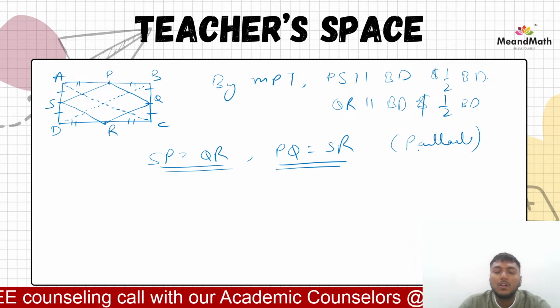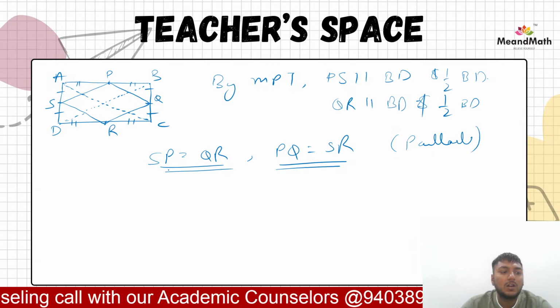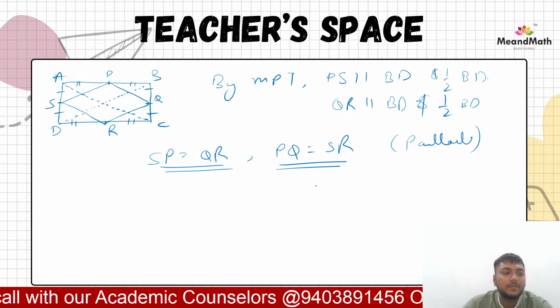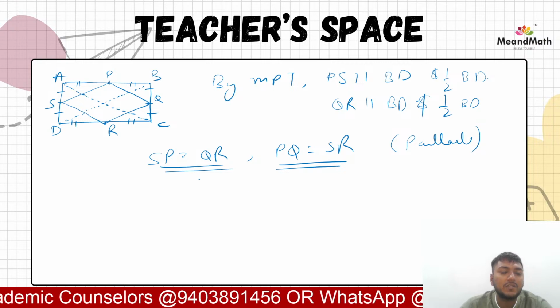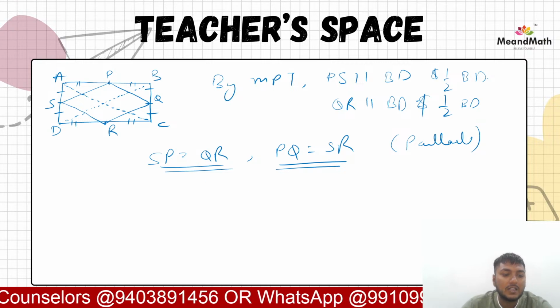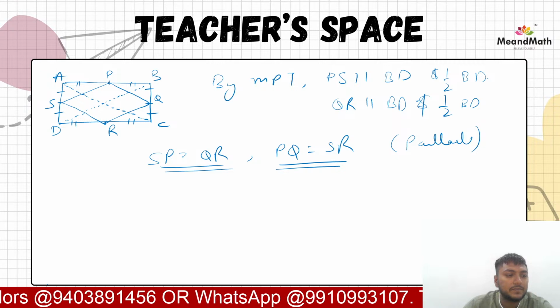Which means that this is a parallelogram as of now. But is it definitely a parallelogram or is it a rectangle?